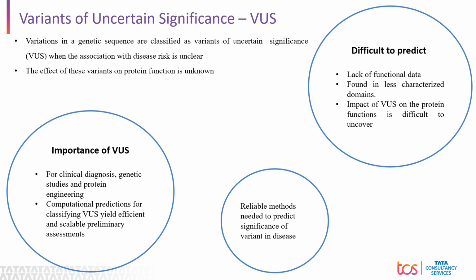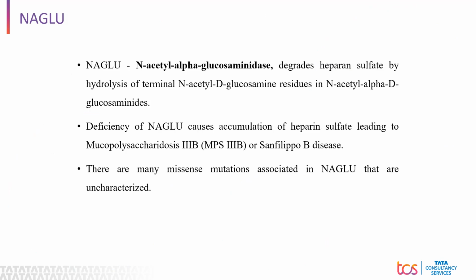So the question we are asking is, can we use family data in a low or no data situation for a protein of clinical interest? In our work, we have come up with an approach to train a family specific predictor where we have collected variants for a particular family. In this work, we have used NAGLU protein as a case study.